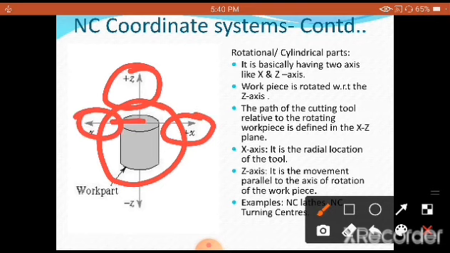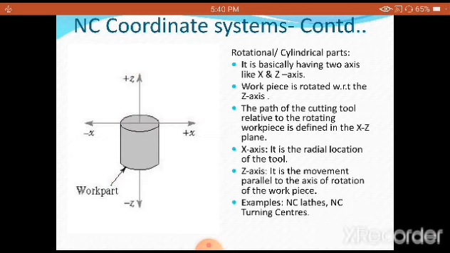Generally we consider the diameter as X, and your drilling operation in that is considered as the whatever the movement along the axis of a workpiece, we consider it as Z. It is basically having two axes like X and Z axis. Remember, whenever I want to go for the machining of round jobs or cylindrical jobs, then two axes will be taken into consideration, major axes, they are called X and Z.